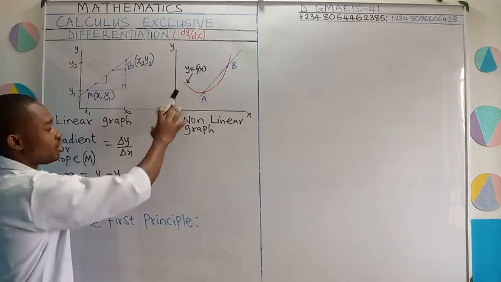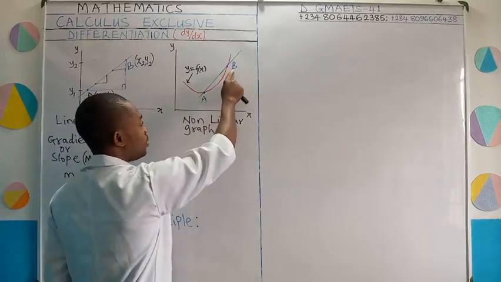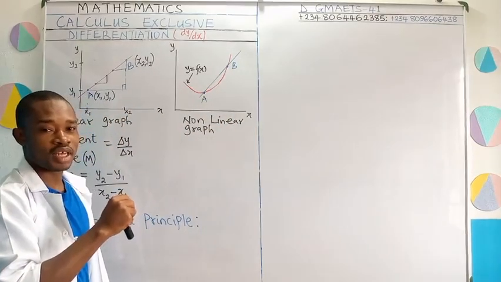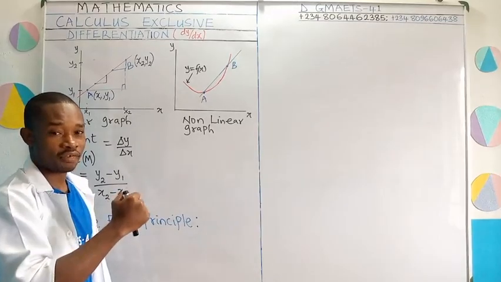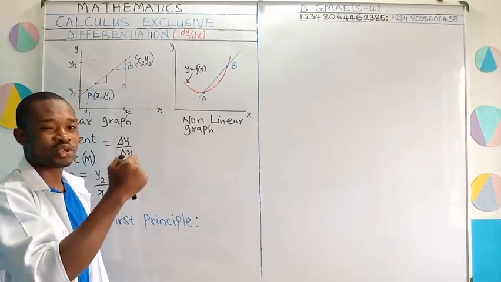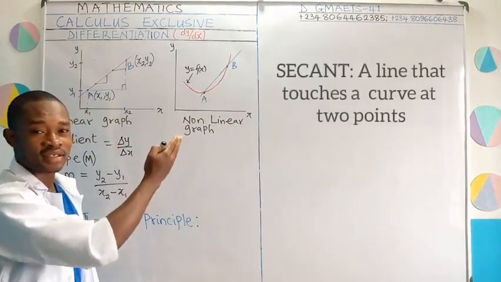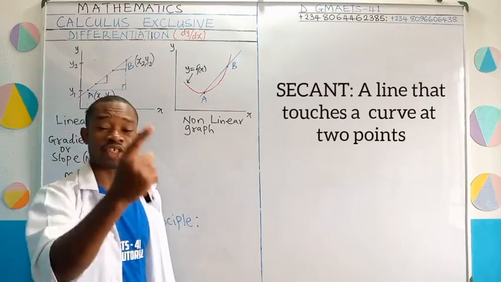Now, let us look at this nonlinear graph. You see clearly that this point A and point B, drawing a line joining A and B, it is very clear that the line passed through the curve. It touched the curve at 2 points. This line AB is called the secant. A secant touches the curve at 2 points.